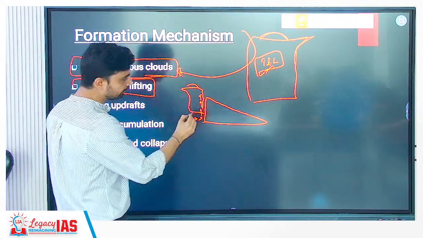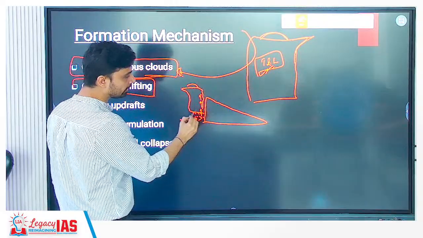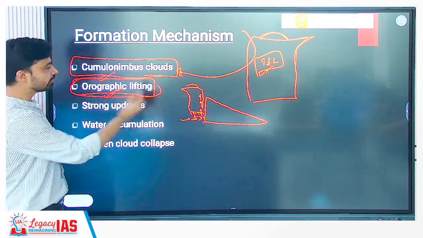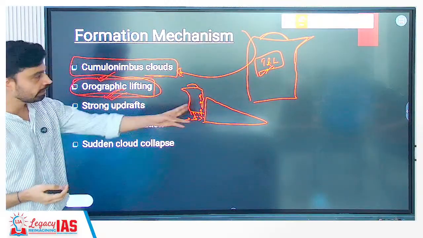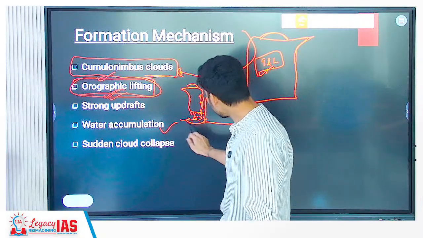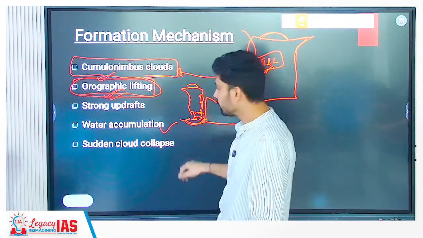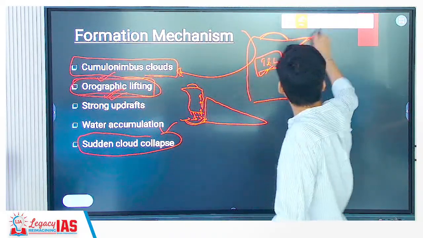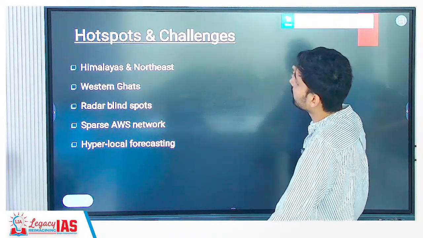Cumulonimbus clouds. And then all the moisture that is condensing would be precipitated out very fast. So what kind of mechanism is it an example of? Orographic lift. Okay, on the windward slope, heavy rainfall would take place. And this results in the accumulation of water in a very short area, right? And that can cause what? Sudden collapse of cloud. Basically all the moisture is condensed in a very short time.